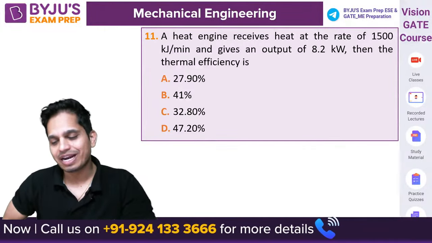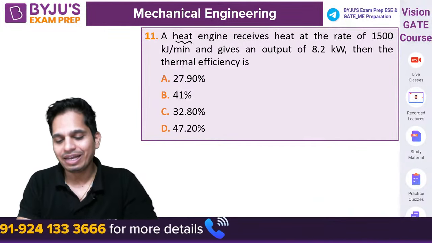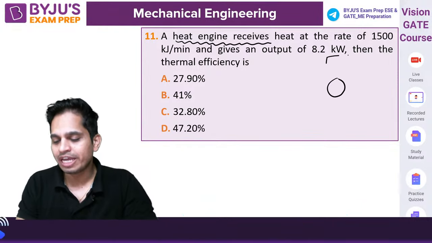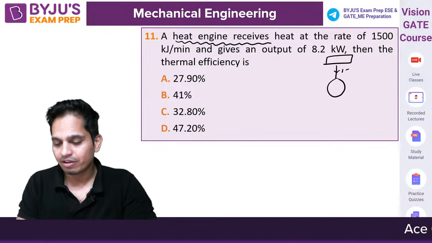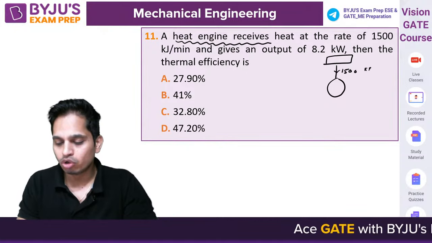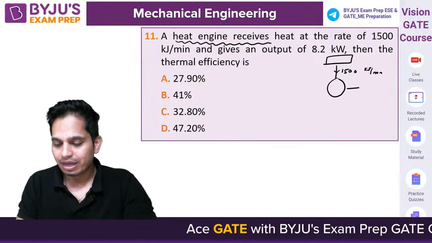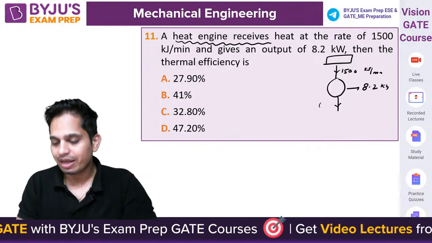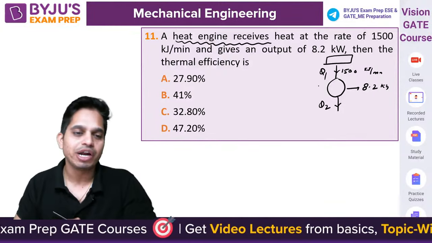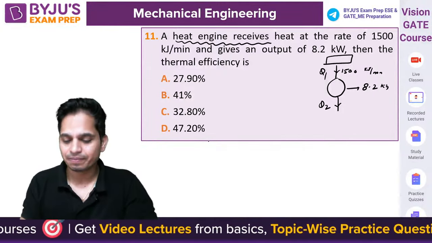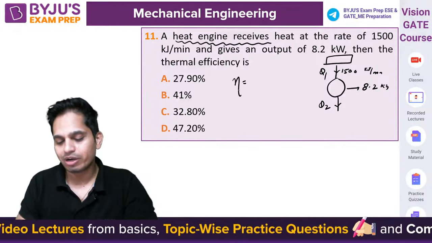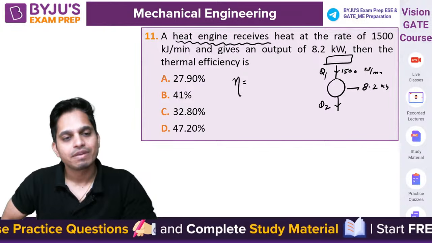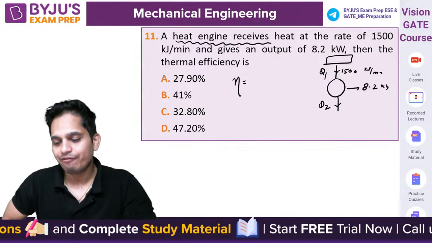Second last question. A heat engine receives heat at 1500 kilojoule per minute and gives 8.2 kilowatt work output. I need to find out the thermal efficiency. Very easy. Quickly tell me what is thermal efficiency.